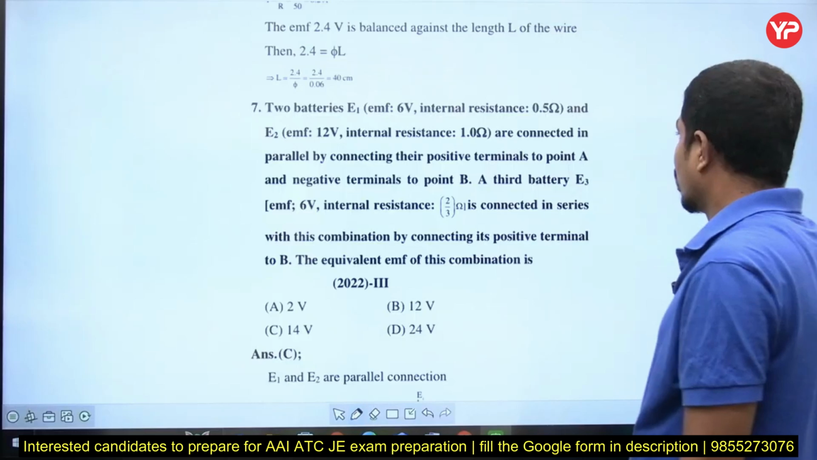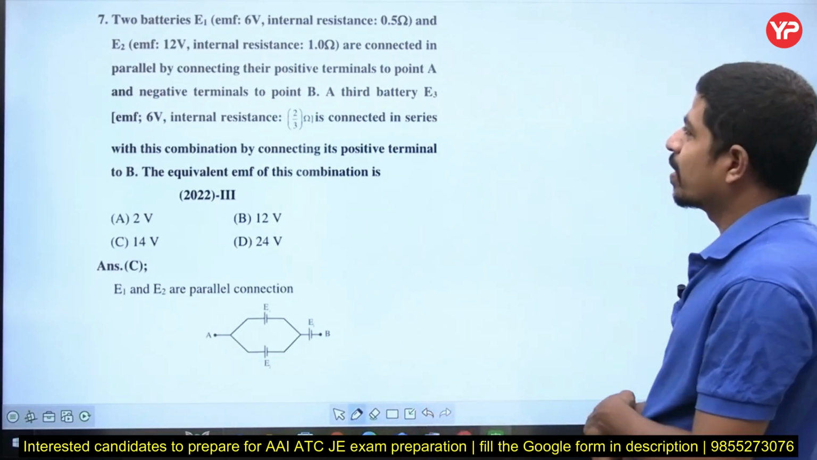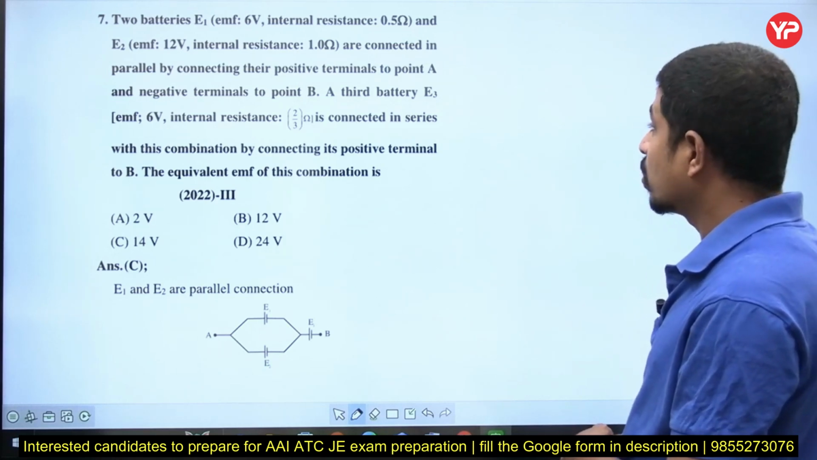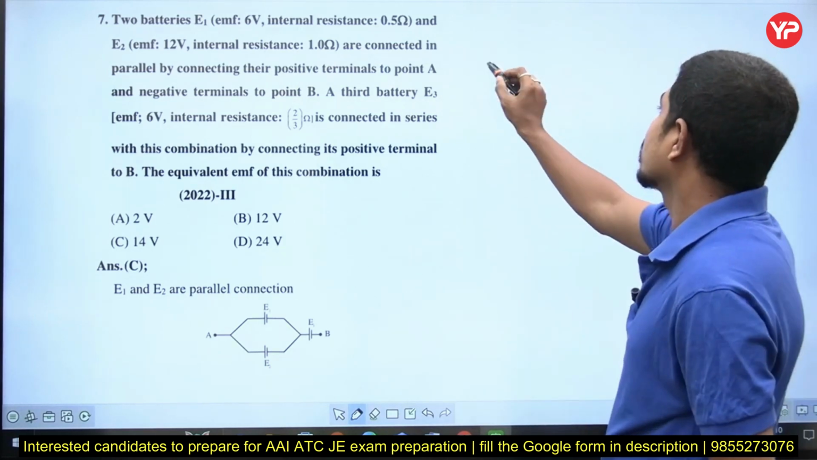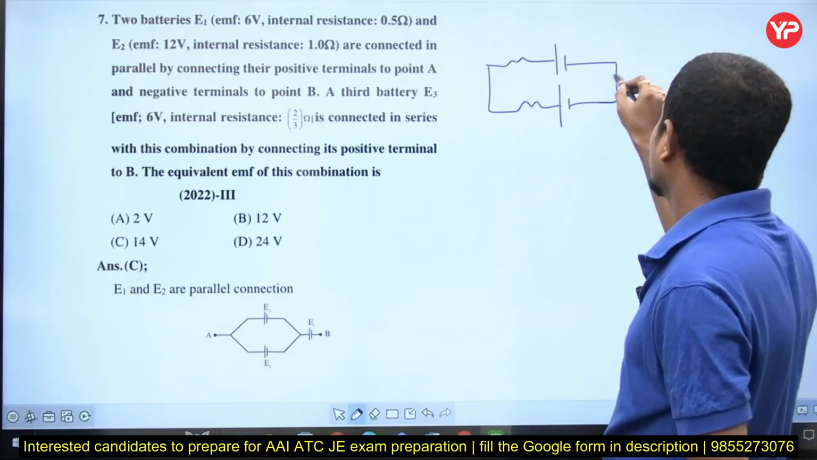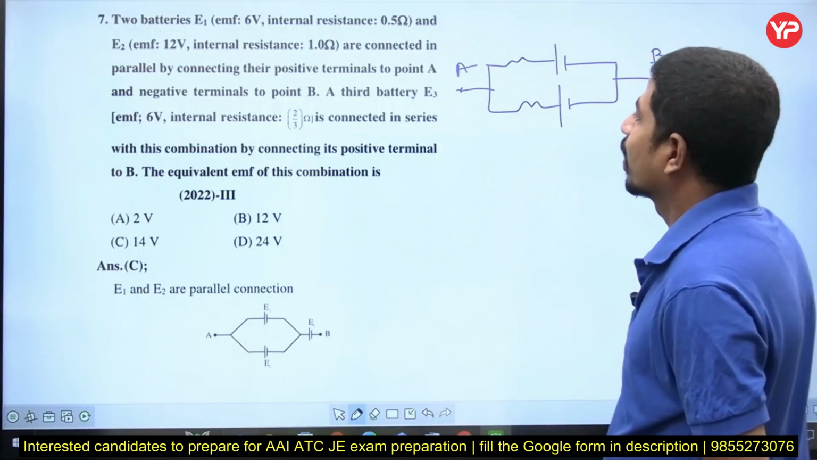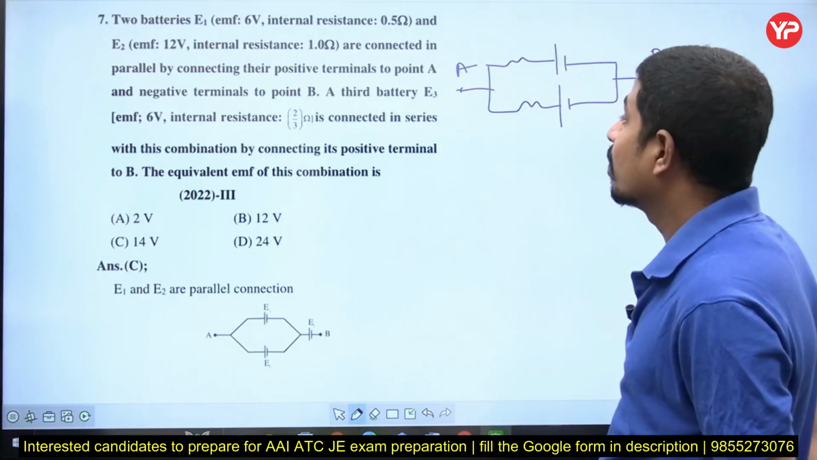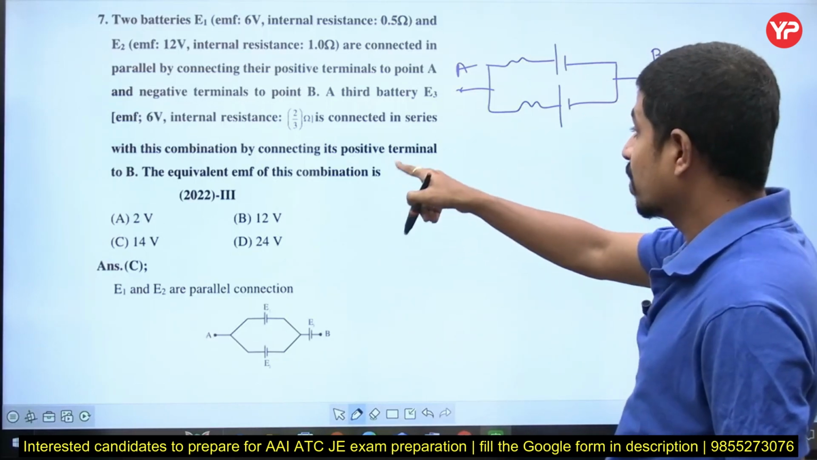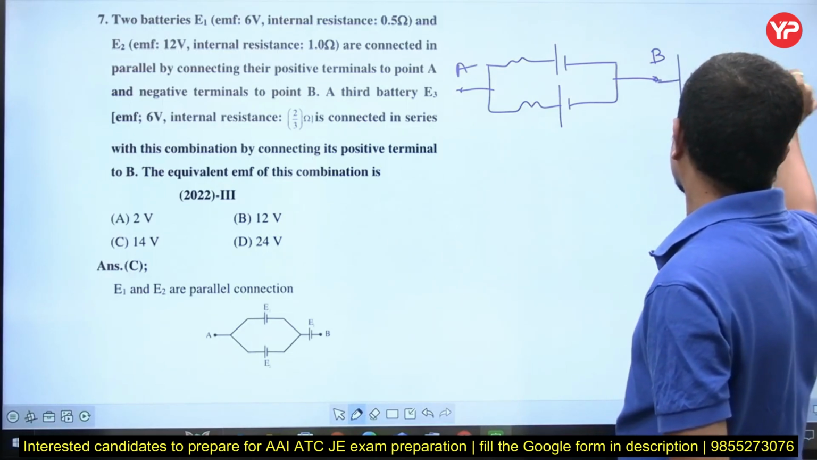Next question, please. What is the next question he's saying? Two batteries of EMF E1 and E2 are connected in parallel by connecting their positive terminals to point A. Okay, he's connecting this way. This is A and this is B, right? Then he's saying a third battery E3 is connected in series with this combination by connecting its positive terminal to the point B. Okay, yes, this is some resistance.